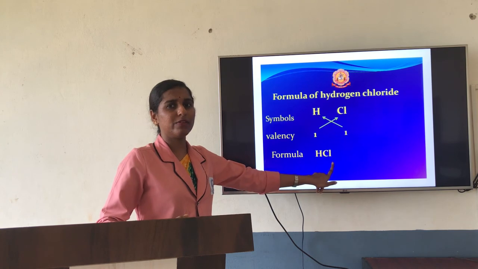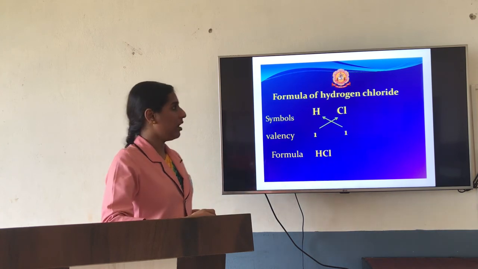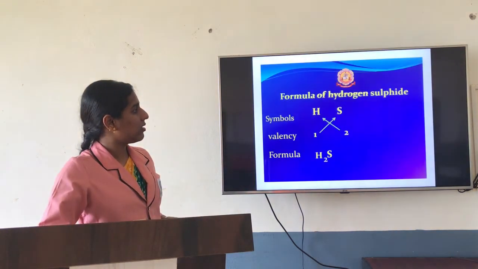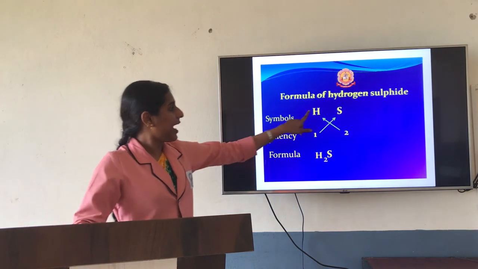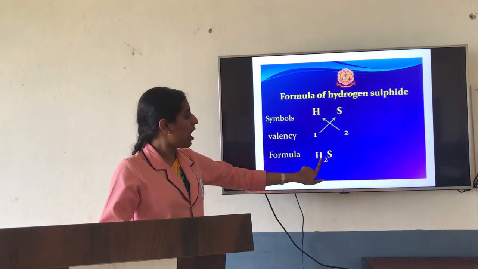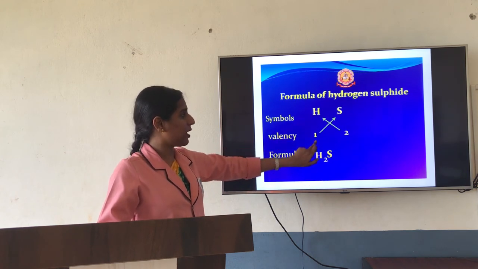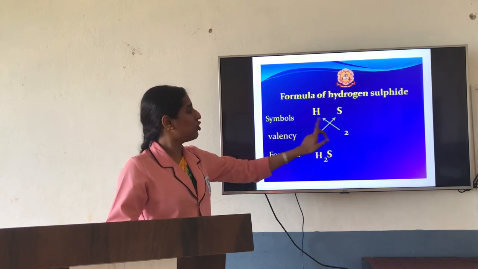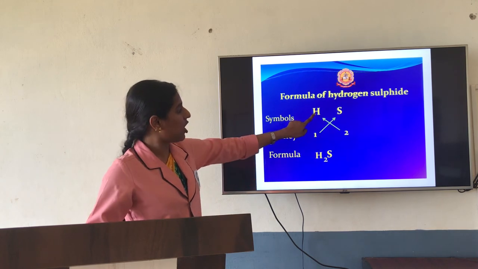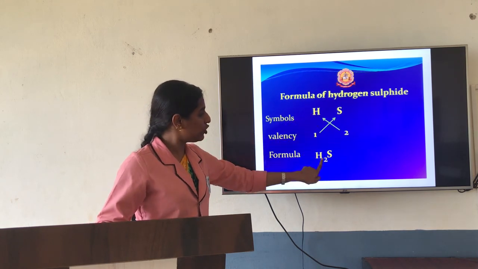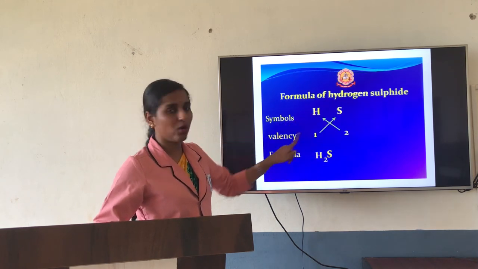So 1 is a common factor, no need to write. The next one, hydrogen sulfide. The H2S formula will come like this. How will you get to know that here 2 will come? See, hydrogen valency is 1, sulfur valency is 2. So when you do crisscross, hydrogen will get 2, sulfur will get 1.